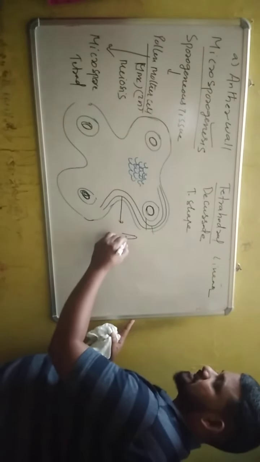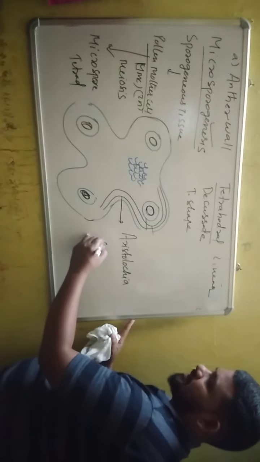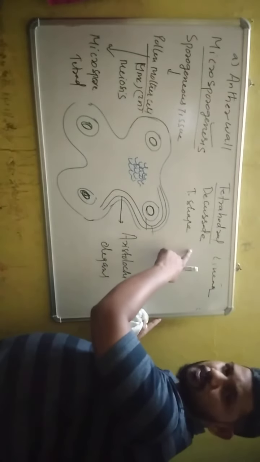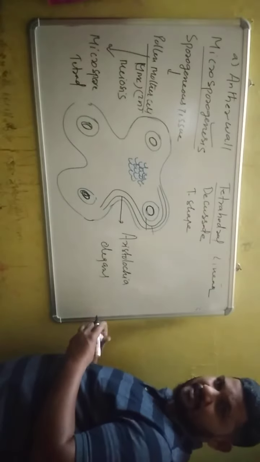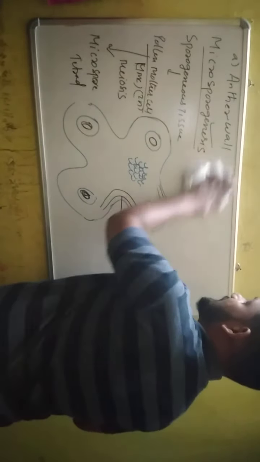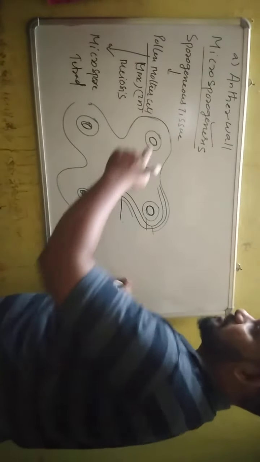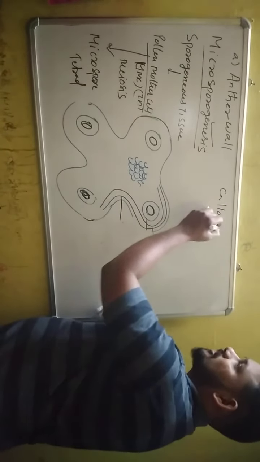There is one species, Aristolochia elegans, in which all the different types of microspore tetrads are present. The microspore mother cell internally develops a chemical called callose.